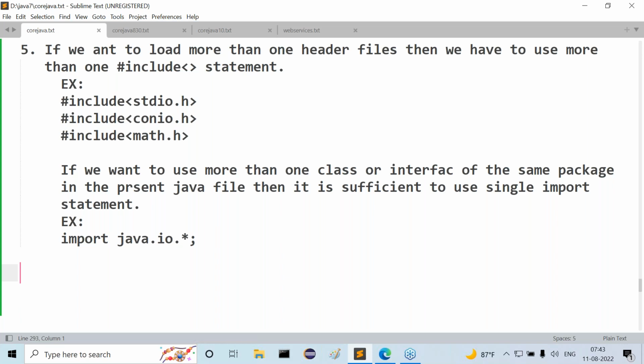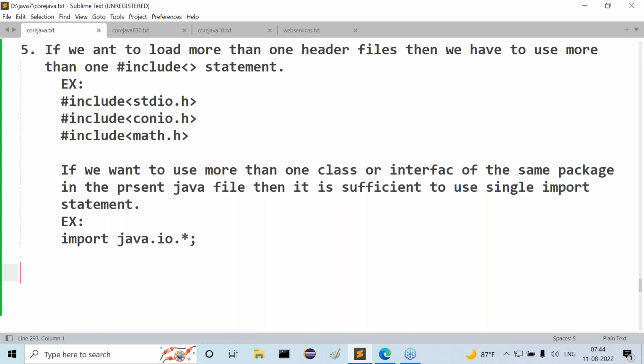What is the first difference here? Hash include statement exists in C and C++, whereas import statements exist in Java. Next, hash include statement is able to include the predefined library which exists in the form of header files. Import statements are able to include the predefined library which exists in the form of classes and interfaces in packages. Then what's the third one? Hash include statements are evaluated by the preprocessor, but import statements are evaluated by both the compiler and the JVM. Hash include statements support static loading. Import statements support dynamic loading.